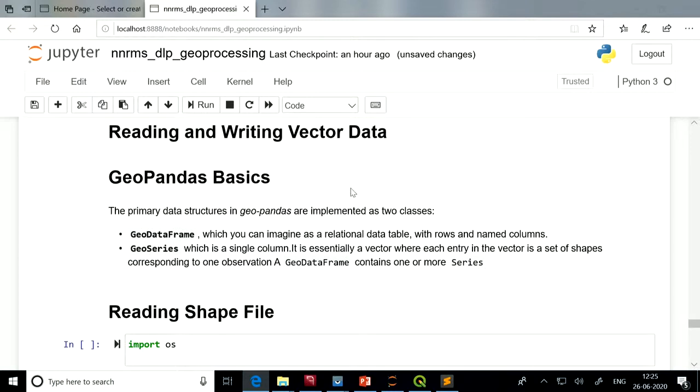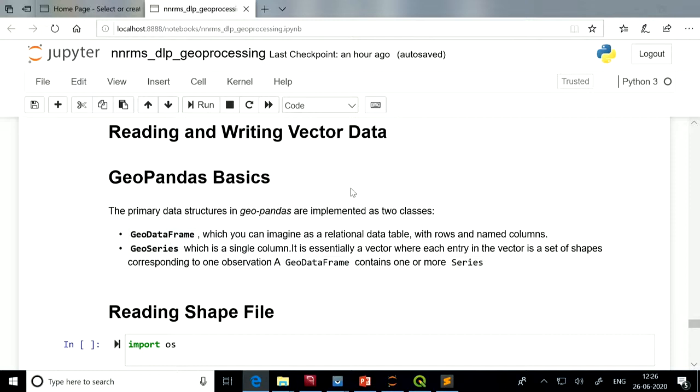So, GeoPandas data basics. Like there was a raster data model in GDAL, similarly the primary data structures in GeoPandas are GeoDataFrame and GeoSeries. A GeoDataFrame you can imagine as a relational data table containing multiple rows and columns, where every row and column has a name.